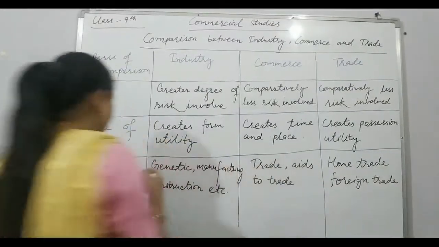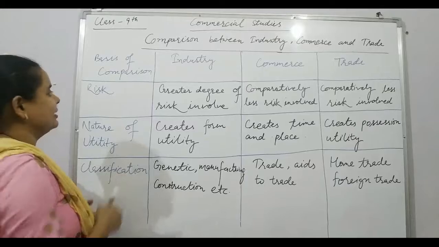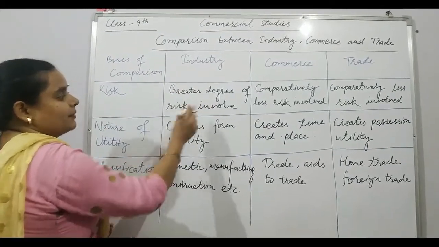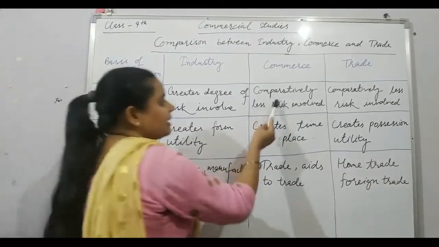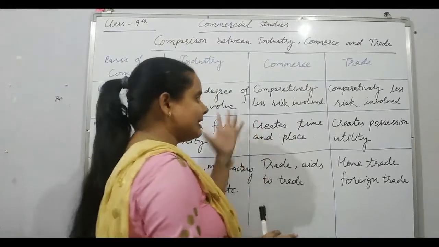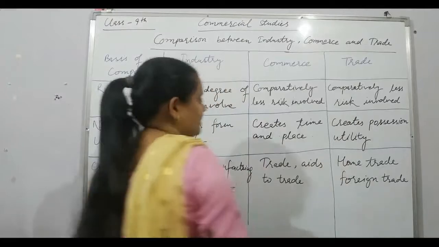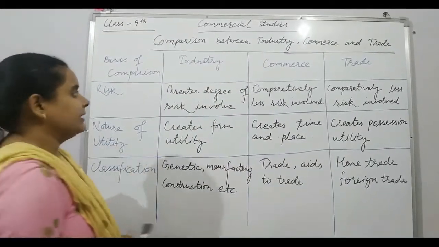Risk. Before, we have discussed three things, now we are going to discuss three other points. Risk. In industry, the risk is high. The degree of risk involved is high. And in commerce, comparatively less risk is involved. In commerce, risk is there, but it is a little bit less. And same in trade, it is less. Nature of utility. Which type of utilities do they create?